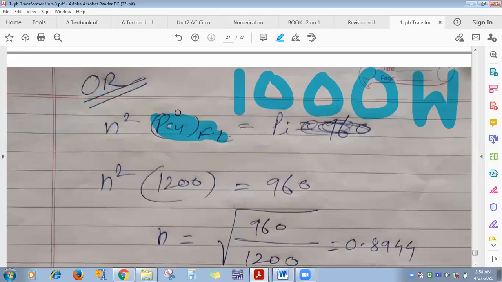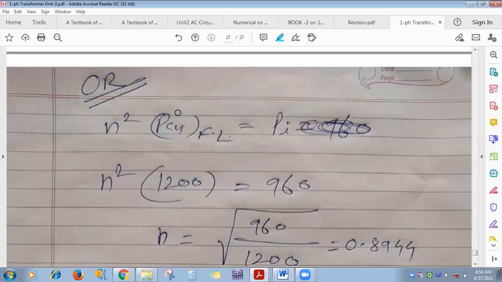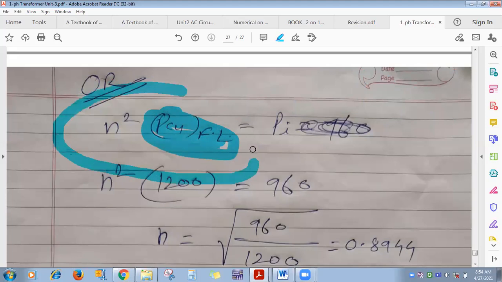Sometimes in the numerical, the full load copper loss is given and the load they mention is 75%, 80%, 65%. Then calculate the copper loss at that load. तो ये formula use करना है, n square into full load copper loss.